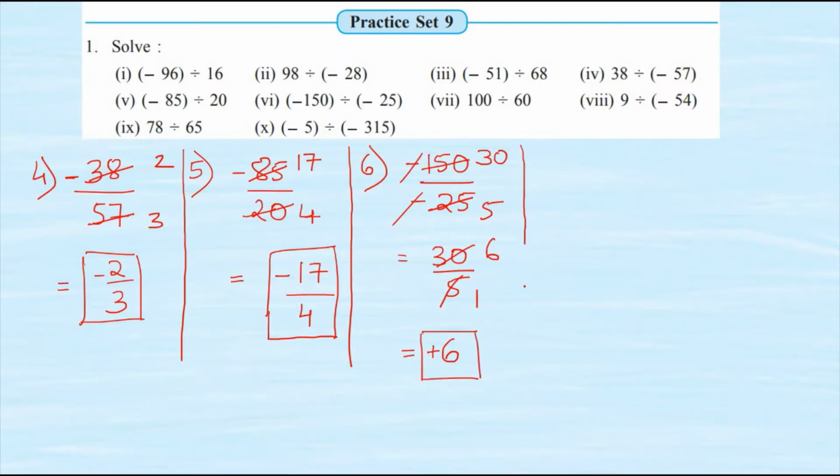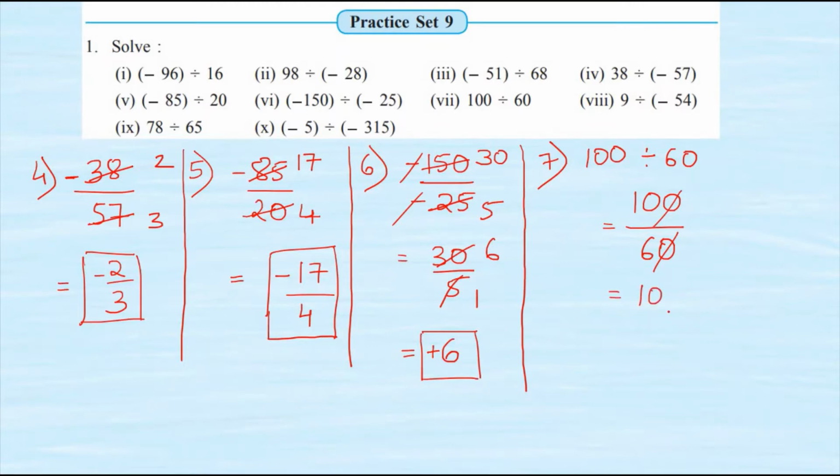Now the next sum number 7. 100 divided by 60. So I will write 100 upon 60. This is an easier one. Wherever we have zeros at the end, I will cancel 0, 0. And then we have 10 upon 60. 10 upon 6.